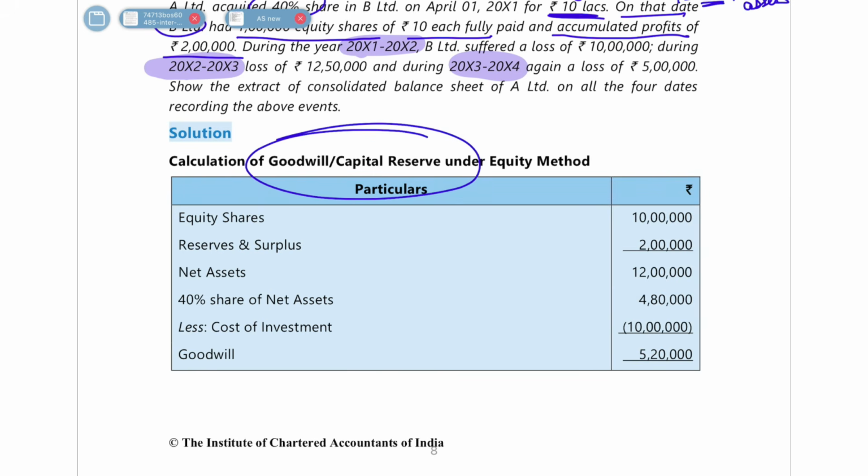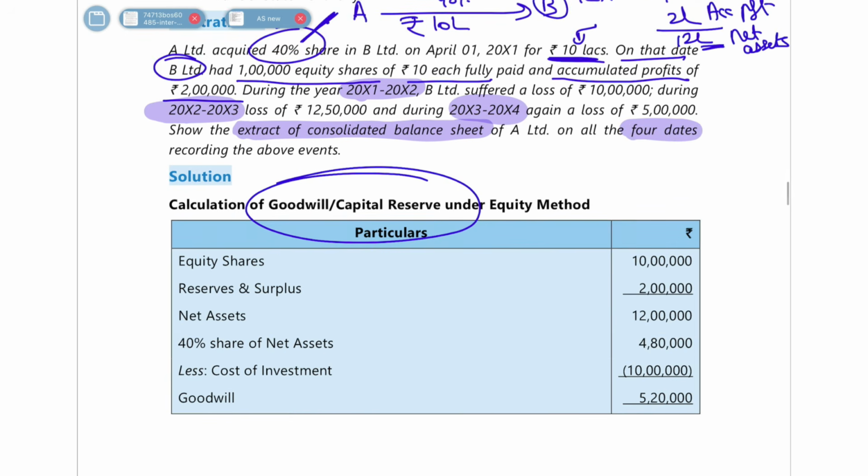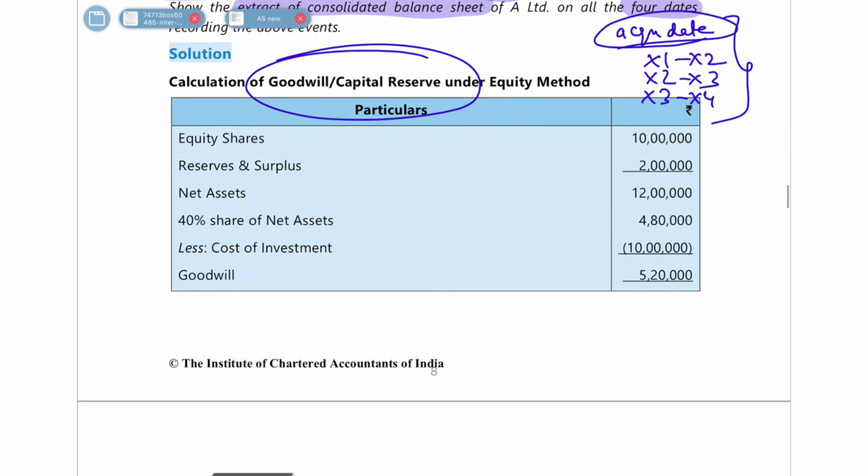They are telling you in the question that you have to make an extract of the consolidated balance sheet on all 4 dates: on the acquisition date, then at the 1-2 year end, the 2-3 year end, and the 3-4 year end. So let's first start with the acquisition date.